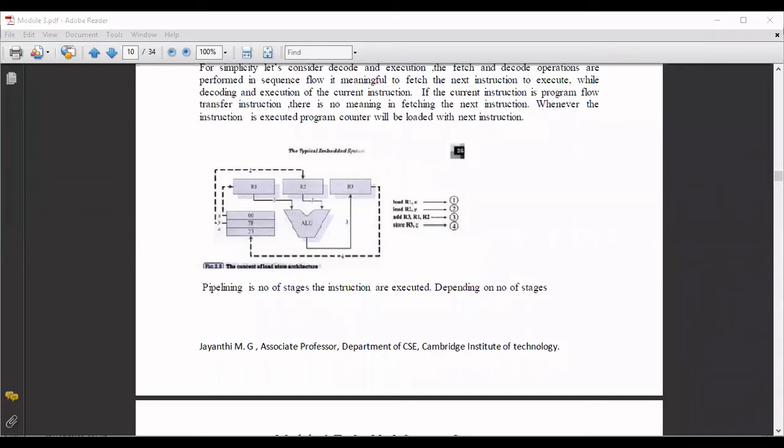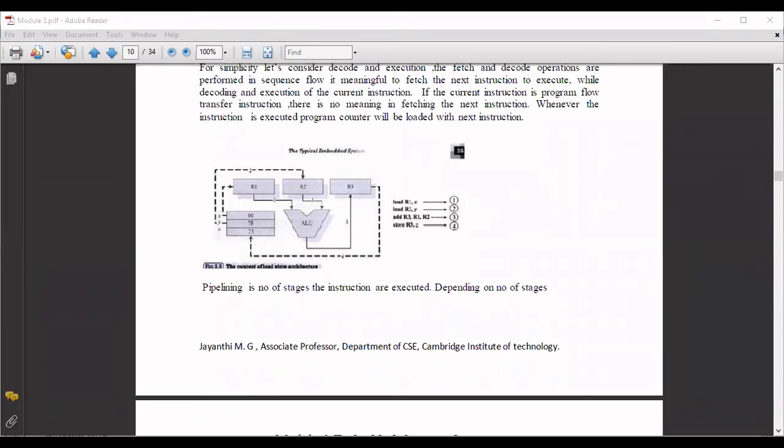So after loading the values to registers R1 and R2, you are performing an operation there: add R3 comma R1 comma R2. So you are adding the content of R1 and R2, sending it into the ALU. From the ALU, the result will come back and it will be stored in register R3. The content of R1 and R2 is sent to the ALU. After that, the ALU performs the addition operation, the result is sent back to R3, and in R3 the result is stored.